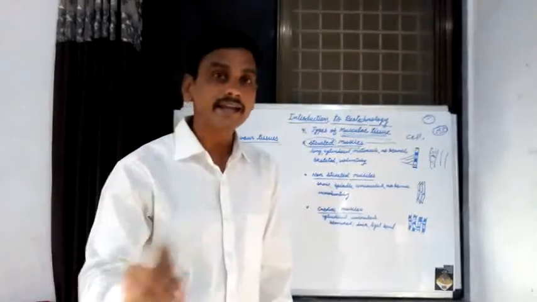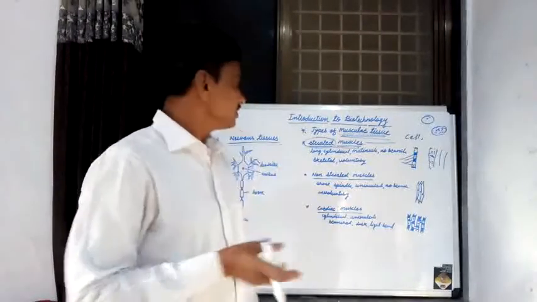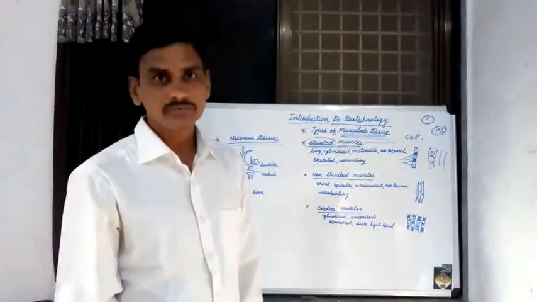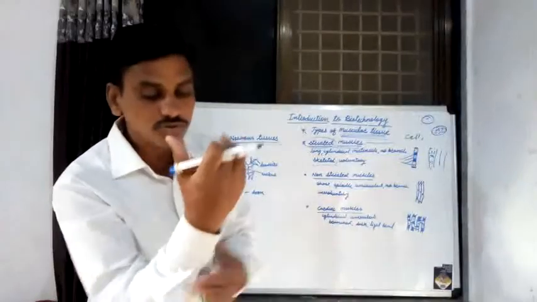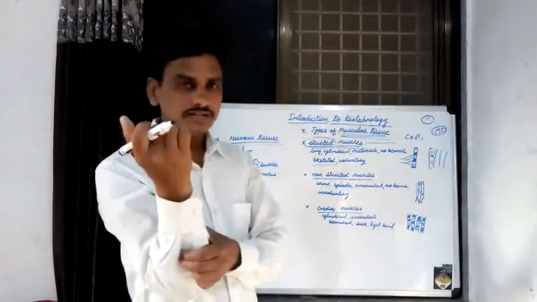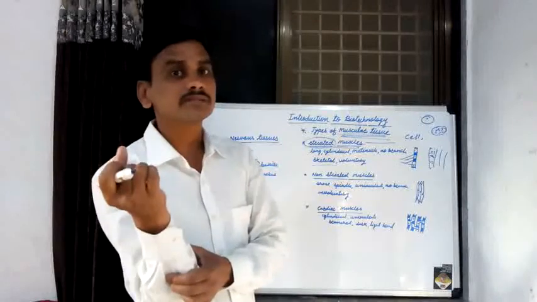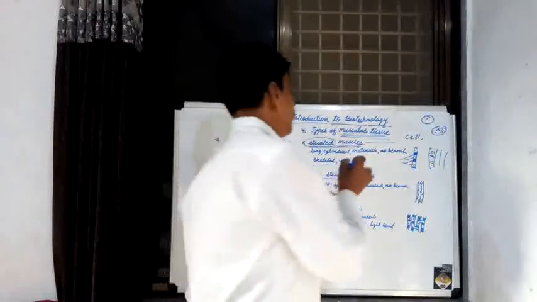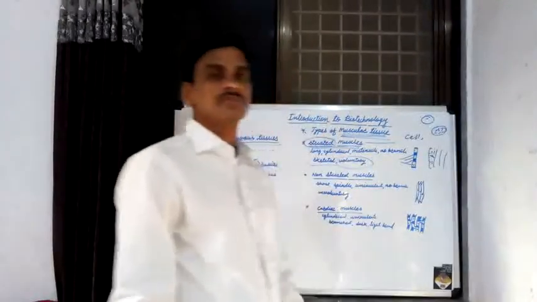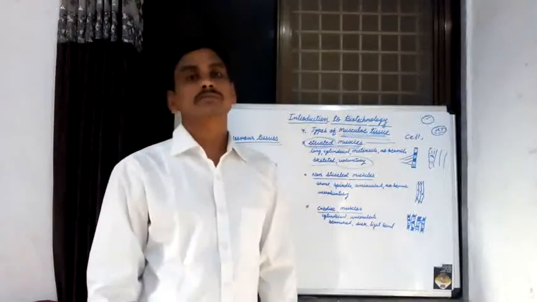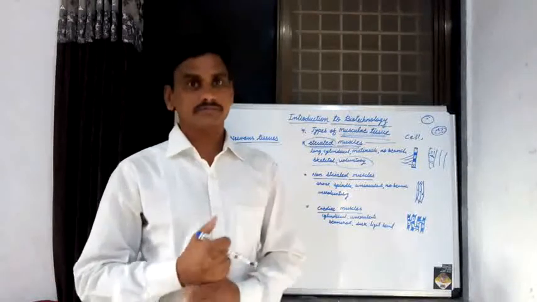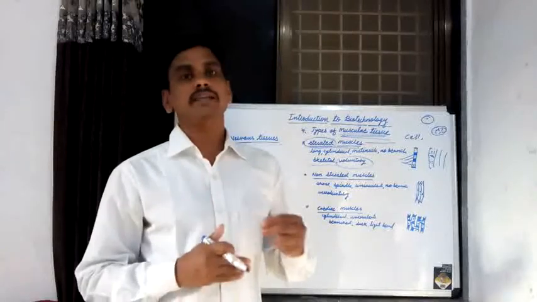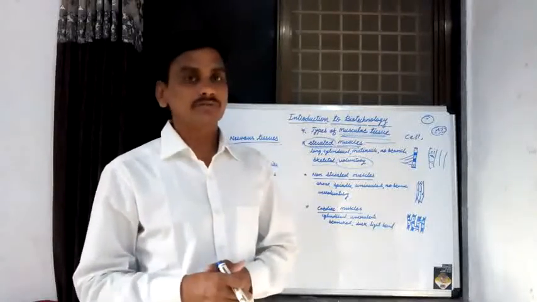These muscles are attached to the bones, and that's why they are known as skeletal muscles. These muscles are also known as voluntary muscles, because actions carried out by our own will are known as voluntary.